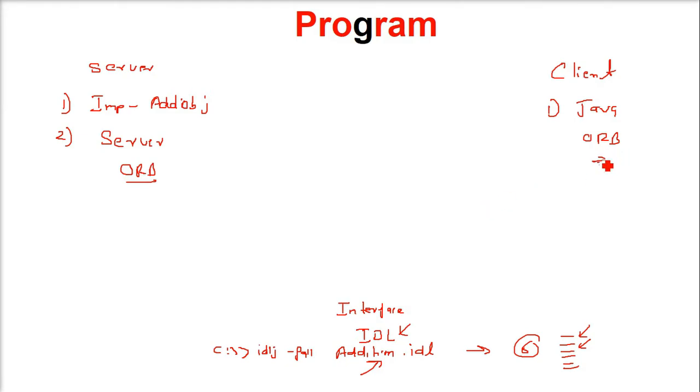Now, first of all, we have to open certain things. We have to initiate the ORB. We will write something in the command prompt only, and I'll show you what we are going to write. There will be orbd.exe, and this will be initiated with a port number also.